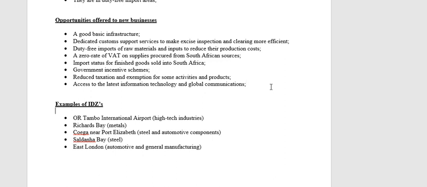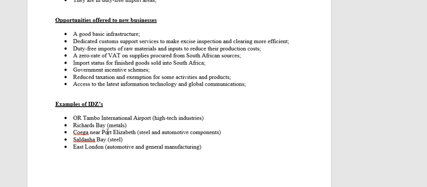Okay, the last thing in terms of the IDZs, the examples. We did discuss them in that previous table as well. There's the OR Tambo International Airport one, but this is an SEZ. Okay, this one is an SEZ. It's not really an IDZ. Remember, your SEZ is second generation IDZs. So technically it's an IDZ, but it's actually an SEZ.